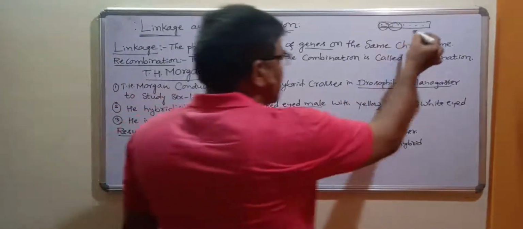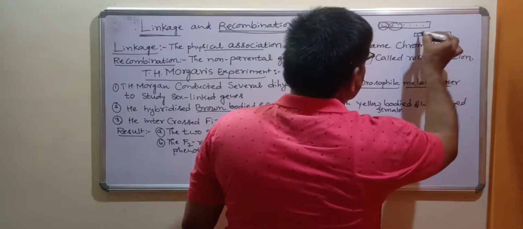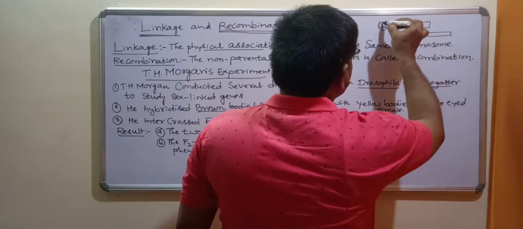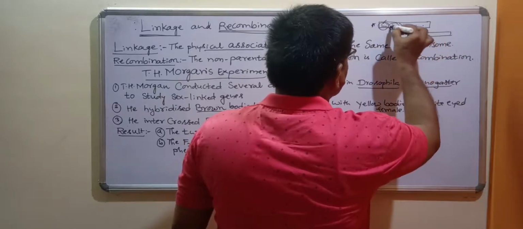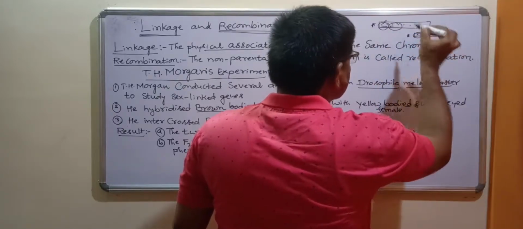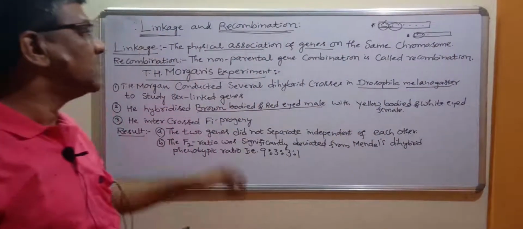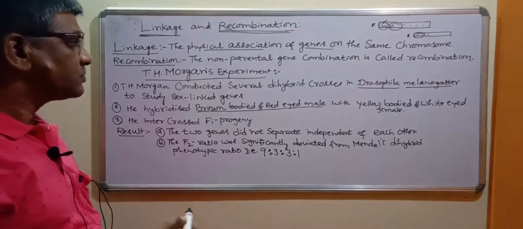For example, this is one chromosome. Suppose there is one more chromosome, and genes are present on this chromosome also. The genes present on this chromosome and the genes present on the other chromosome are not linked. When genes are present on the same chromosome, those genes are called linked genes, and the phenomenon is known as linkage.